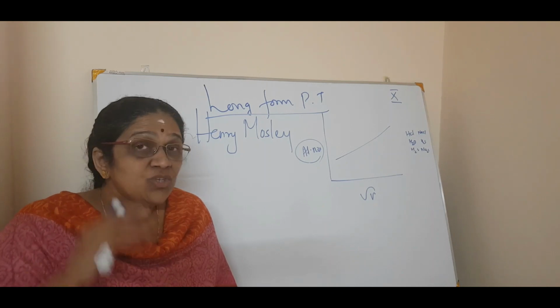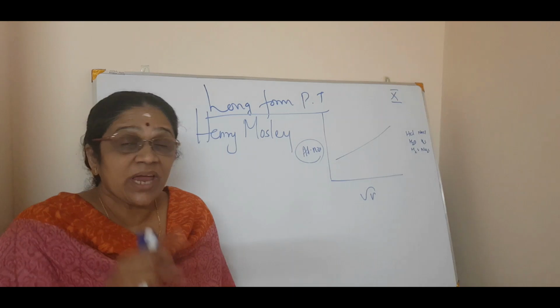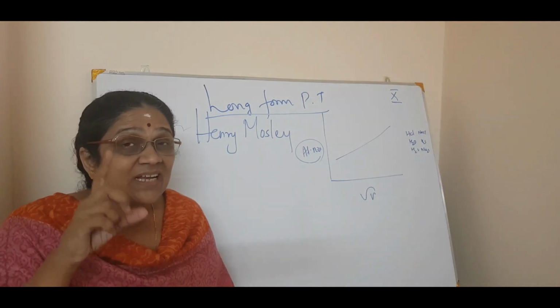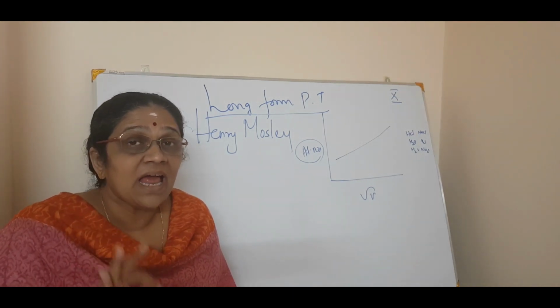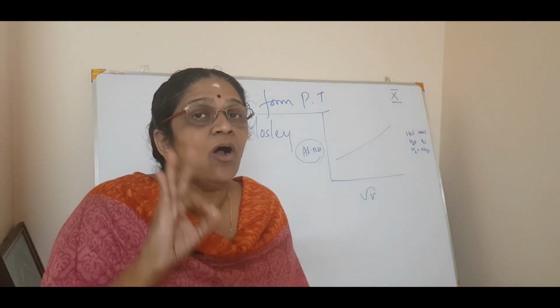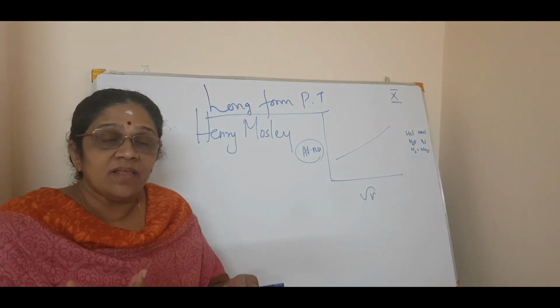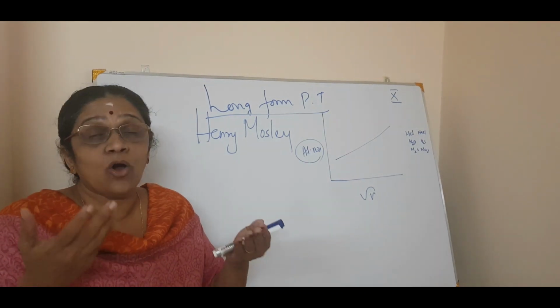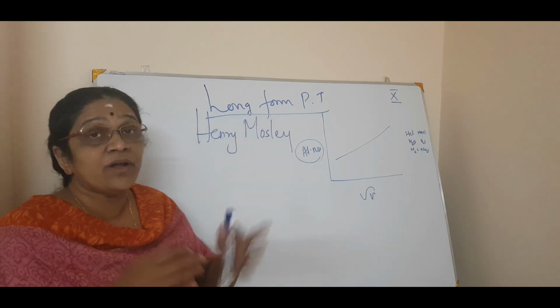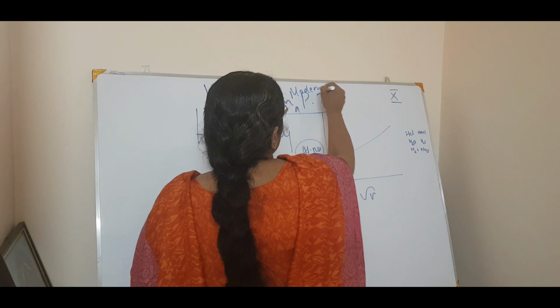But who changed that? That was Henry Moseley. He said not atomic mass, but atomic number was the fundamental property of an element. And that made the long form modern periodic table.